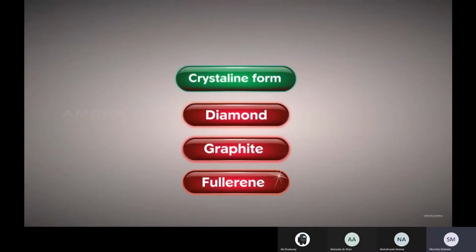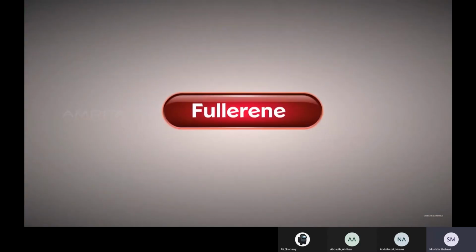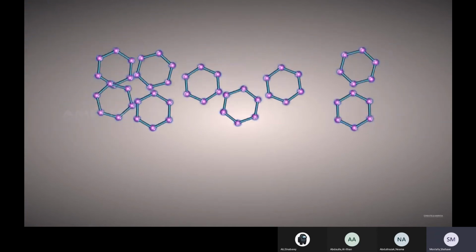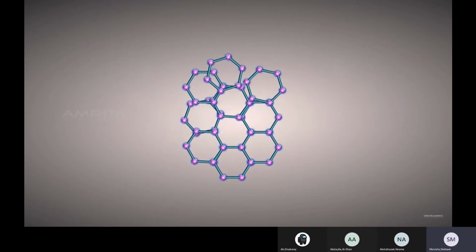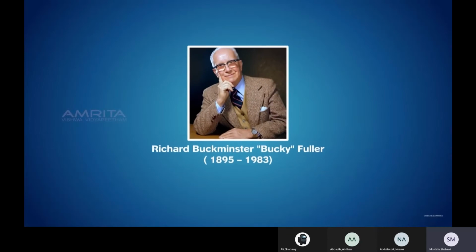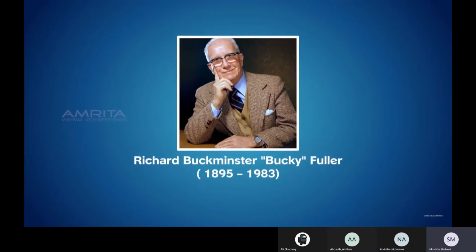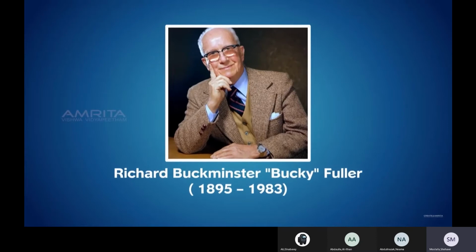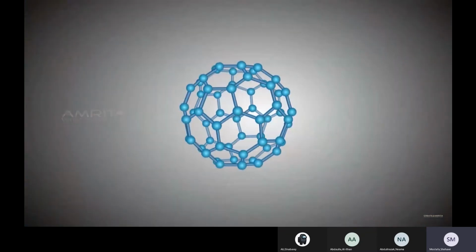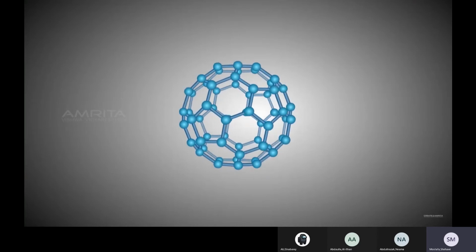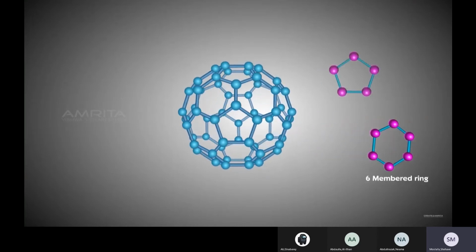We will examine another carbon allotrope, fullerene. Chemically, fullerenes are formed by the combination of a large number of carbon atoms. The first one to be identified was C60. Its structure has been established on the basis of investigations carried out by Buckminster Fuller, an American architect. So fullerenes are often called buckyballs. The shape of fullerene resembles that of a soccer ball with 6-member as well as 5-member rings.